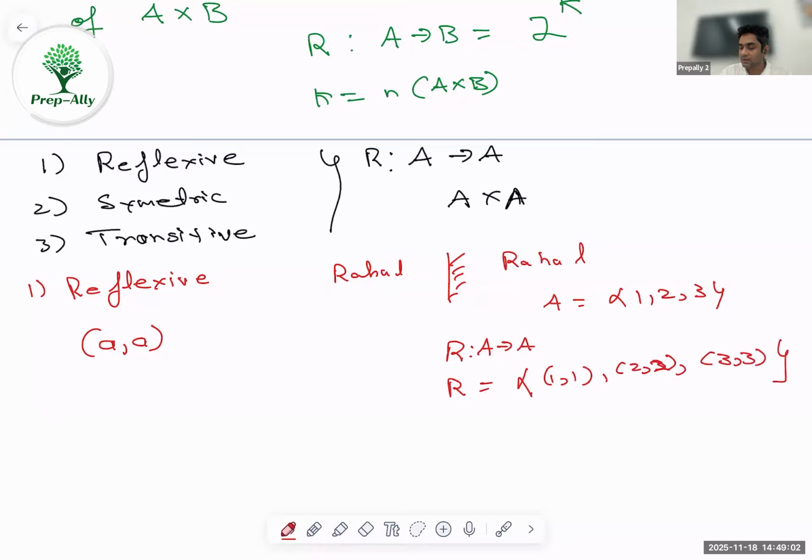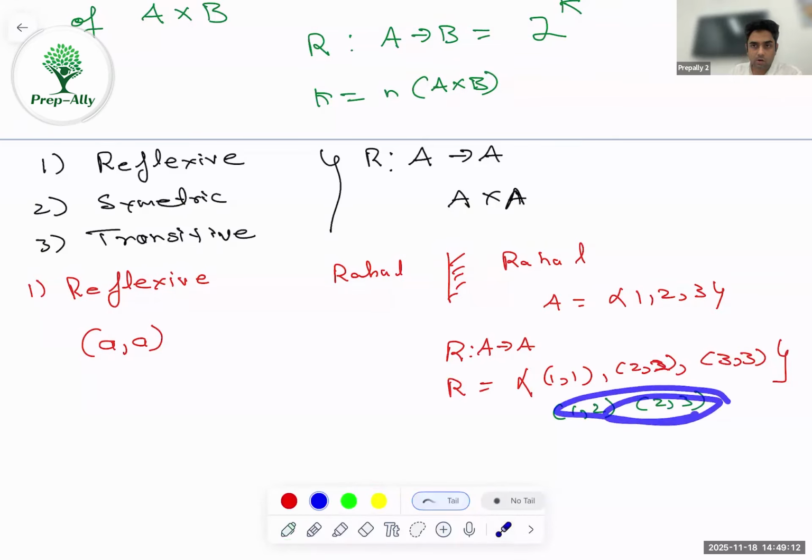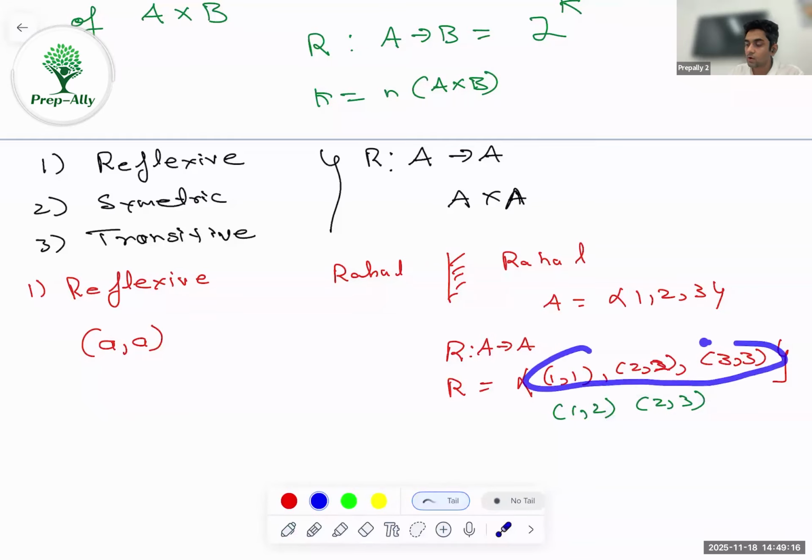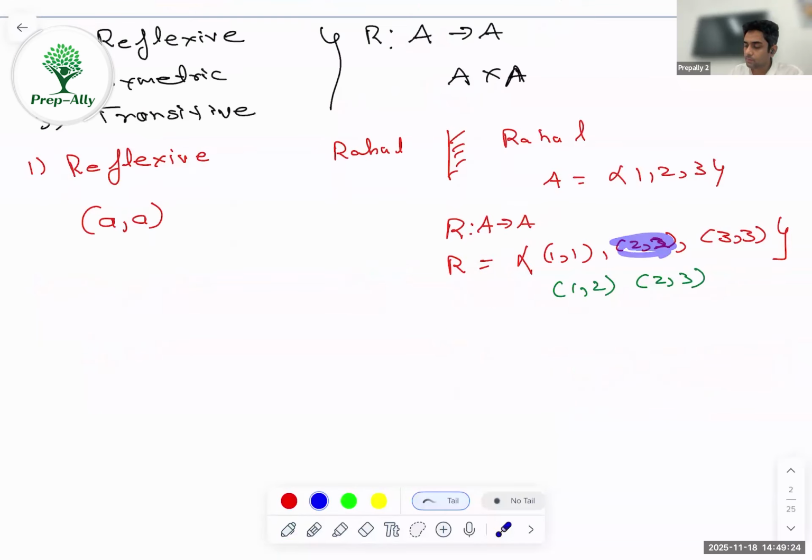It can have more elements, but we do not care about that. So it can have 1 comma 2, it can have 2 comma 3, or whatever it may be. All these are extra. We just do not care about them as long as we have these three. If all three of them are there, it's reflexive. If any one of them is missing, say 2 comma 2 is missing, it is not reflexive. So that's the reflexive relation.